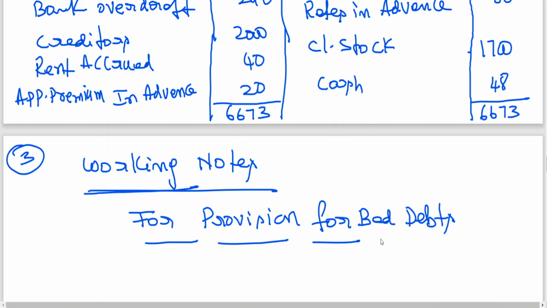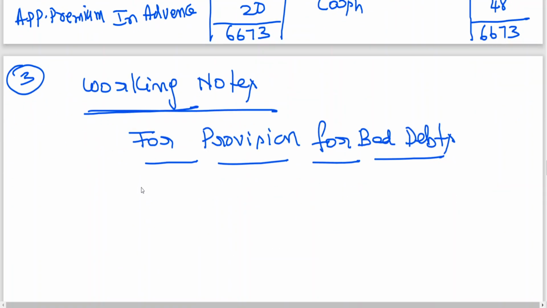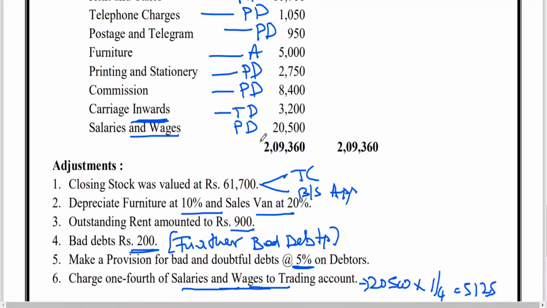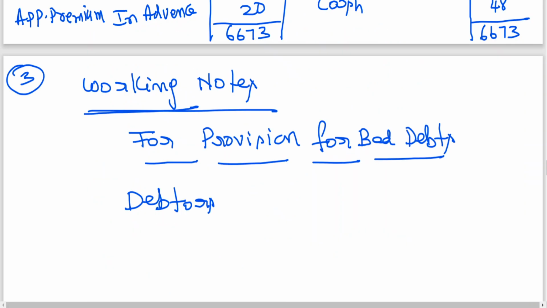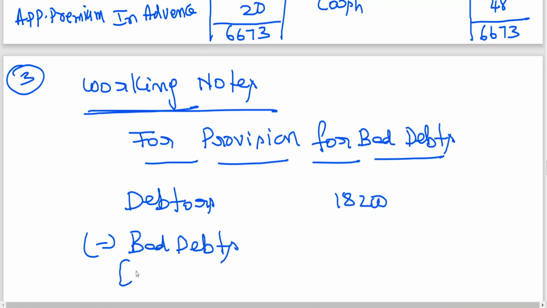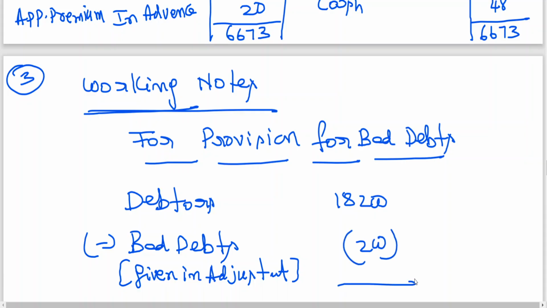Working notes for provision for bad debts. Debtors given how much? 18,200 minus 200, 18,000.